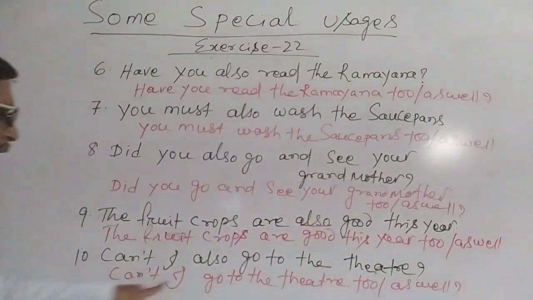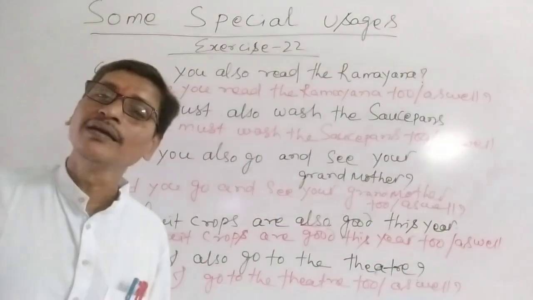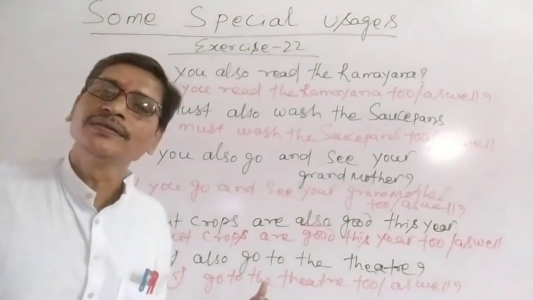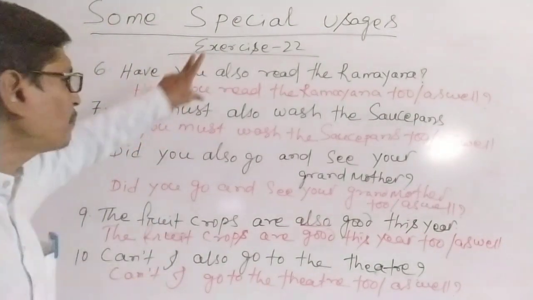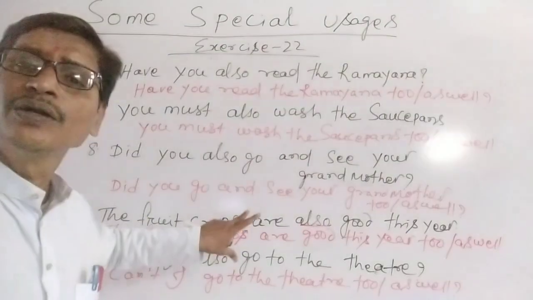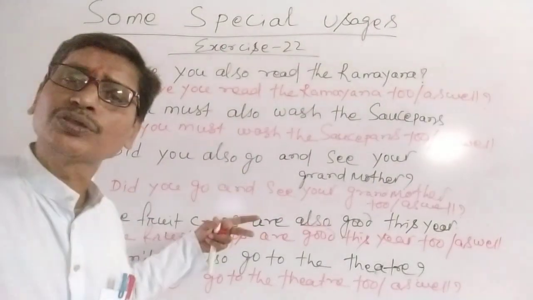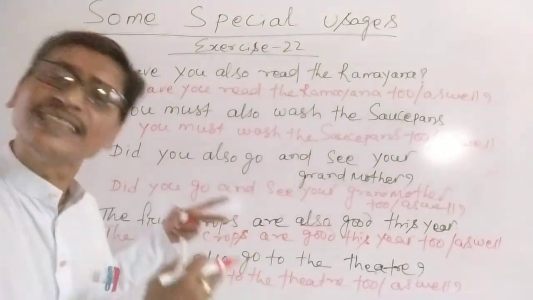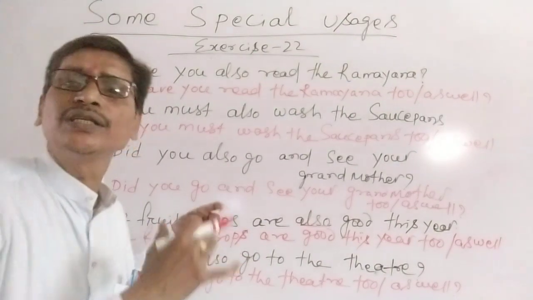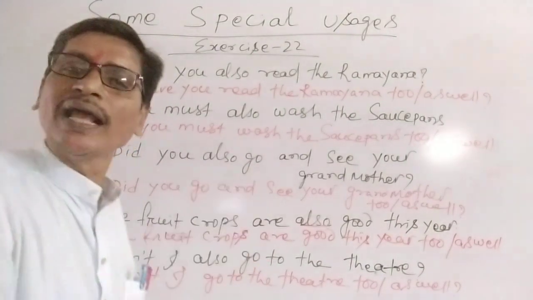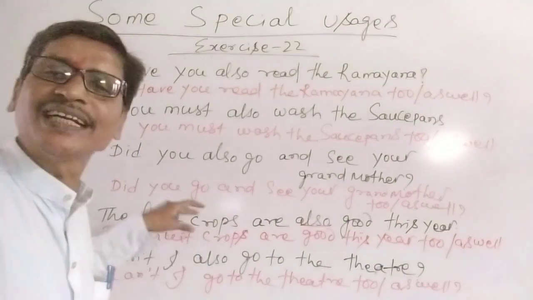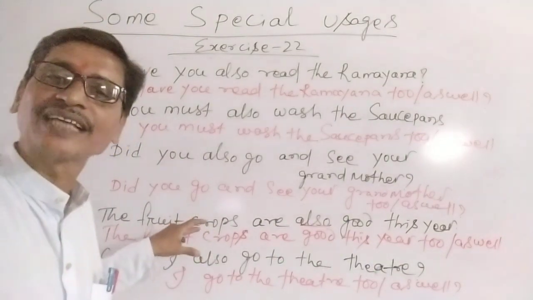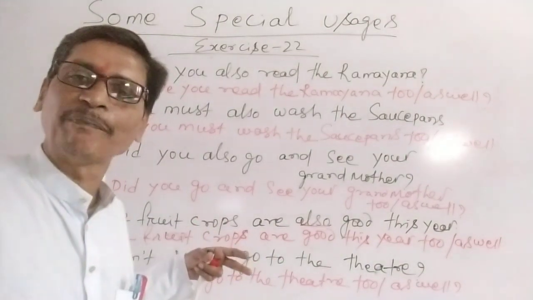Question mark. Can't I go to the theater as well? Can't I go to the theater too? Understand? So here from these statements which were given using also, we have rewritten the same sentences using too or as well. There are some other sentences still there in this exercise. Let's discuss them.